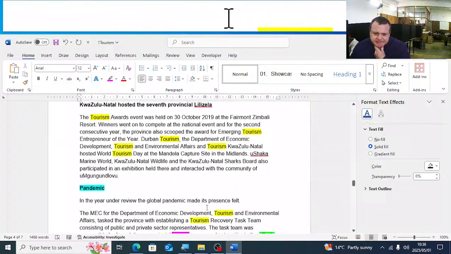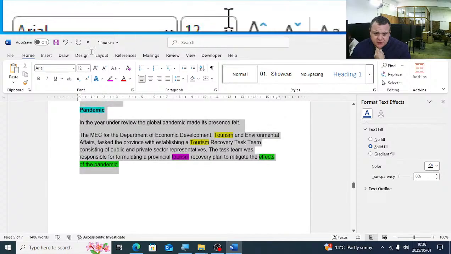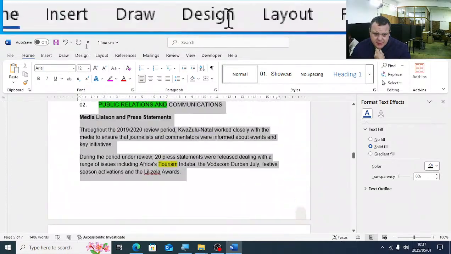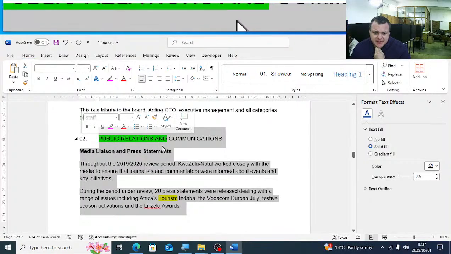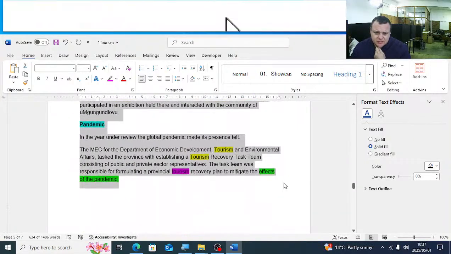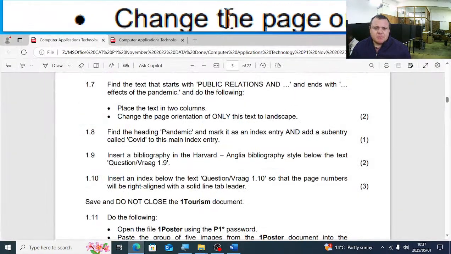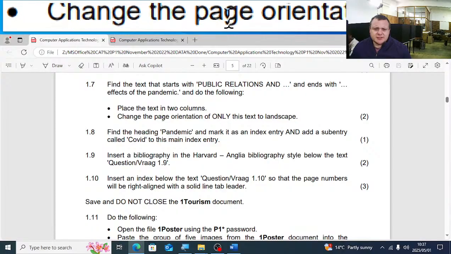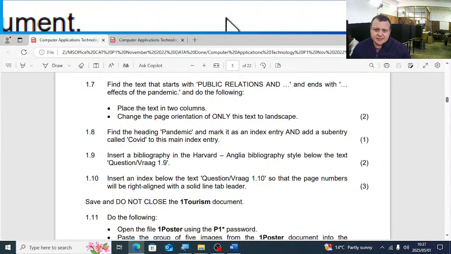Can't find it. Oh, there we go. So it's from the top there to where you'll see it's green, public relations down to effects of the pandemic. Place the text into 2 columns. Change the page orientation only of this text to landscape.